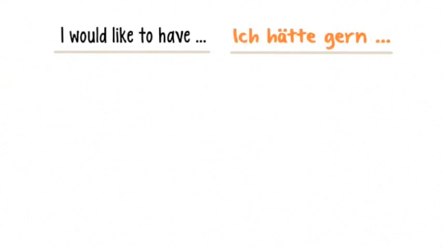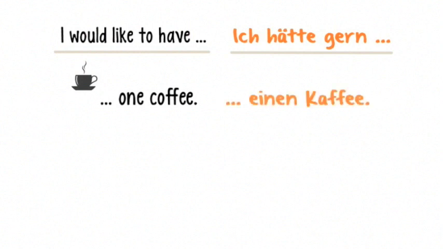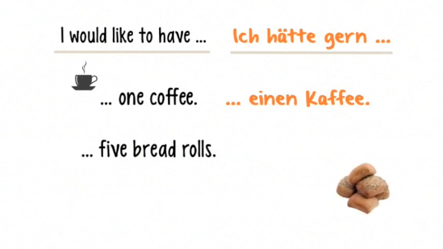For the next examples, we will use the first option, which is ich hätte gern. For example, if you want to order one coffee, you would say ich hätte gern einen Kaffee. Or if you would like to have 5 bread rolls, you would say ich hätte gern 5 Brötchen.